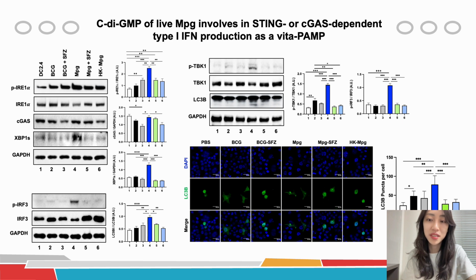To verify the connections between type 1 interferon production induced by c-di-GMP or cGAMP of live MPG and ER stress responses, we compared the induction of ER stress responses with or without sulfathiazole treatment. We found that a decreased ER stress response led to reduced activation of TBK1 and IRF3 in the cells infected with c-di-GMP depleted MPG. And reduced LC3B levels were also detected after sulfathiazole treatment. These results suggest that c-di-GMP is a vita-PAMP of live MPG, inducing an ER stress-mediated type 1 interferon response in a STING or cGAS-STING-dependent manner.